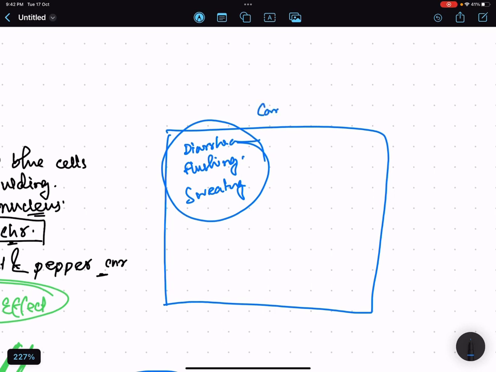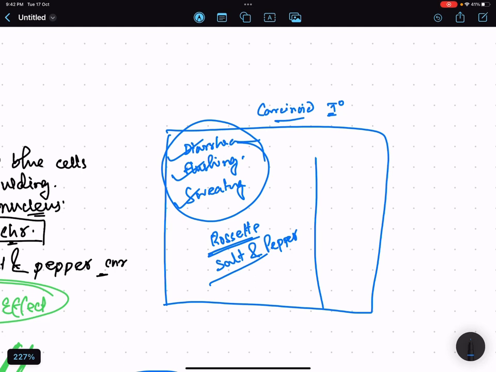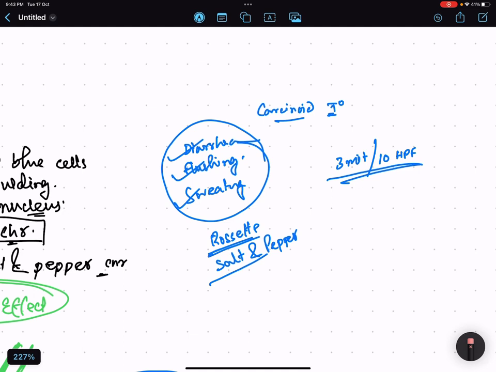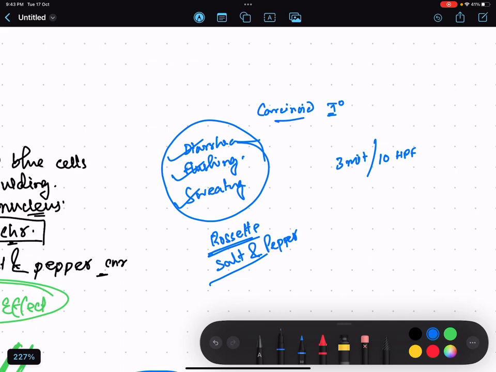This is carcinoid tumor of lung. The clinical features themselves will tell you: diarrhea, flushing, sweating, and on histopathology there will be rosette or nest-like appearance, even salt and pepper chromatin. Okay, and they might also show you something. They might say that on light microscopy, the mitosis is like 3 mitosis per 10 high power fields. Then what does that indicate? Is it a typical or atypical carcinoid?